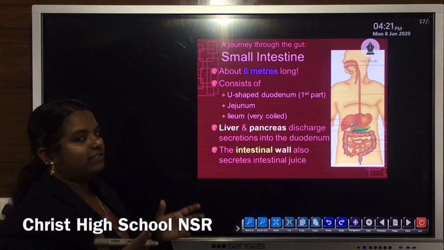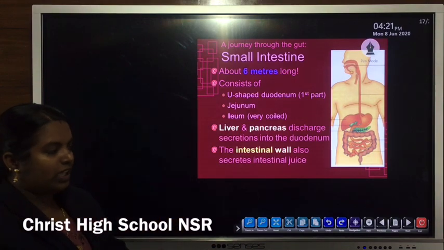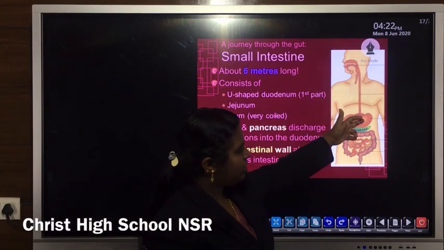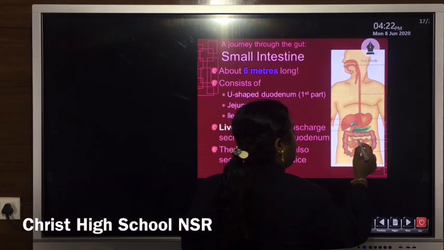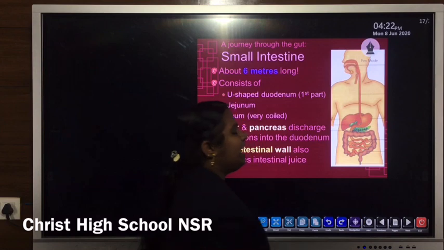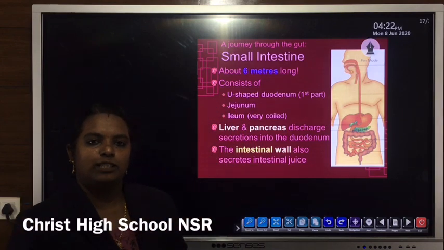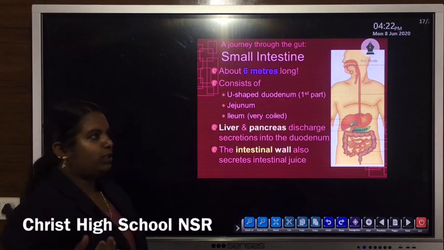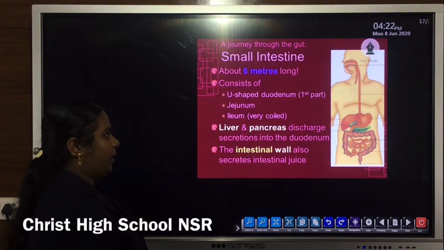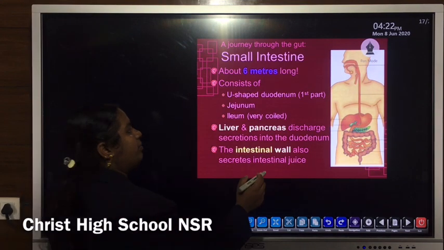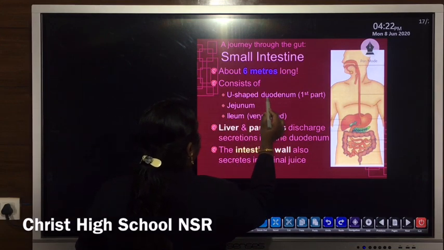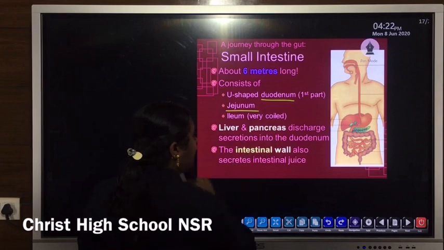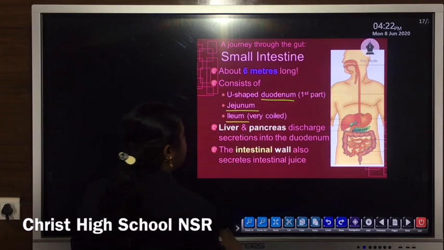Now let's discuss the small intestine. The stomach, this J-shaped sac-like structure, leads to a coiled tubular structure that is known as the small intestine. It is about 6 to 7.5 meters long. Three main parts are present: the duodenum, the first part, then the middle part, the jejunum, and the last part, the ileum.